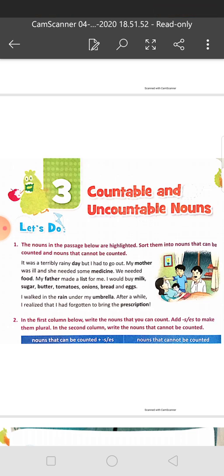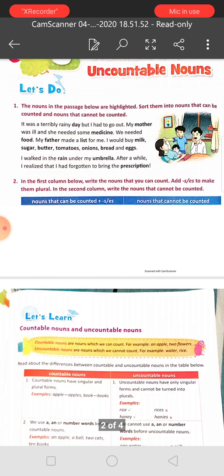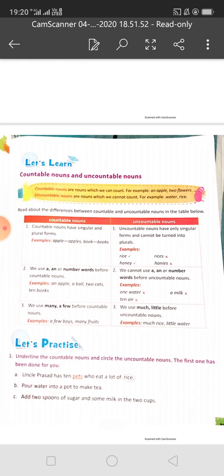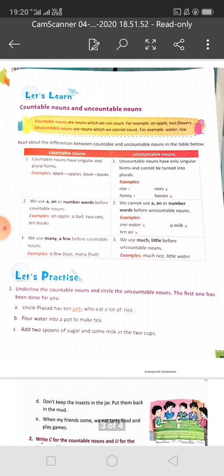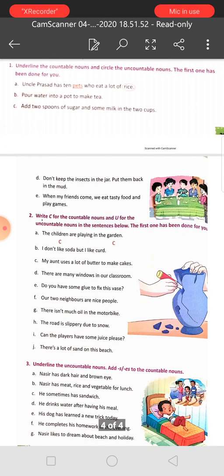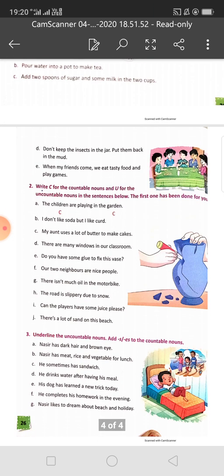Milk we cannot count. So these are countable nouns and uncountable nouns. Nouns which we can count are known as countable nouns, and things which we cannot count are called uncountable nouns.